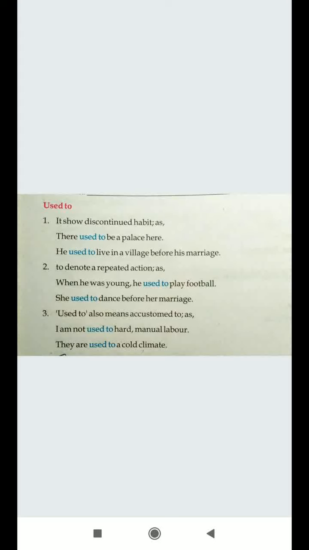Used to also means accustomed. Accustomed is being in a routine of something. So I am not used to hard manual labor. They are used to a cold climate. That means they are accustomed to it, they are in the habit of being in a cold climate. So used to always indicates the past form, the past actions that you were in the habit of but you discontinued now.